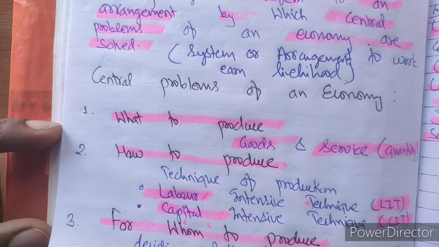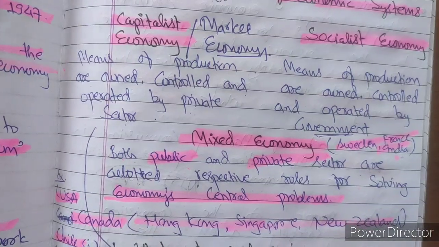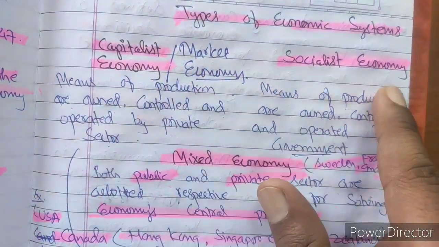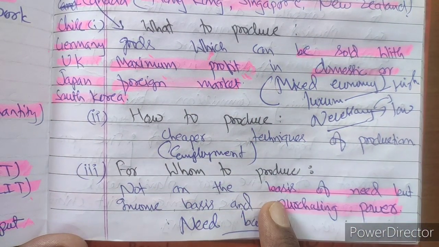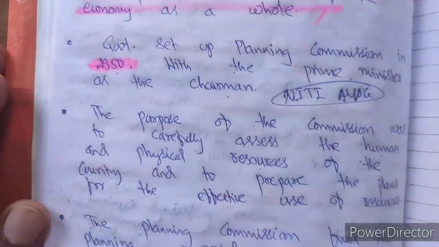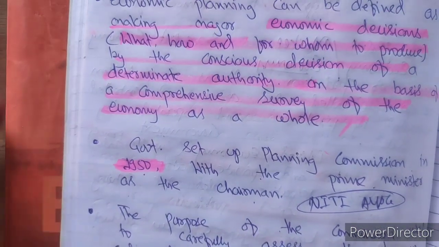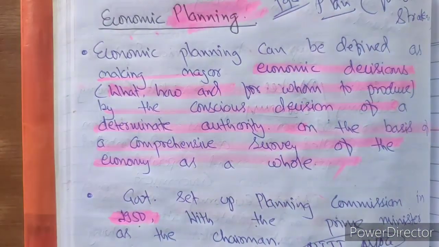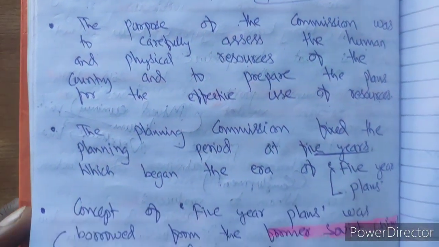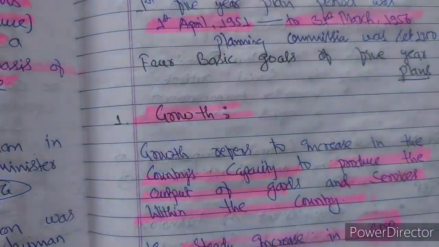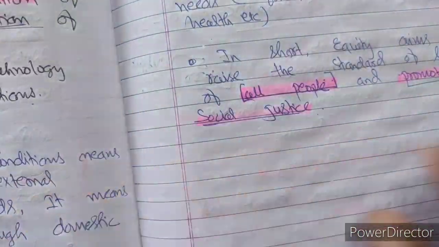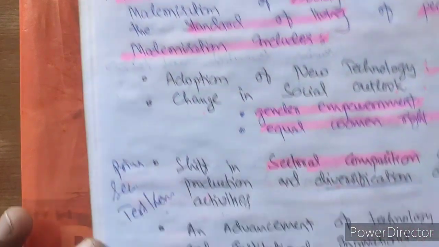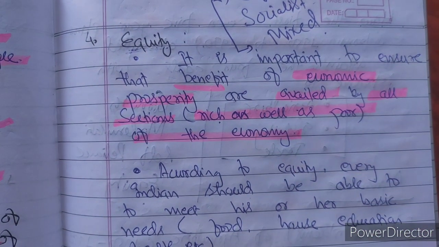We have seen what the three central problems are. Then we have seen how to solve these problems. For this we need to adopt an economic system: capitalist, socialist or mixed economy, either of one. We have seen how these economic systems are useful to solve the central problem of an economy. Later on, we have seen that to solve this central problem there was a requirement of economic planning. Then we have seen the concept of economic planning, its enactment in India and its implementation as a 5-year plan. Then we have seen the goals of these 5-year plans, which are related to growth, modernization, self-reliance, and equity.